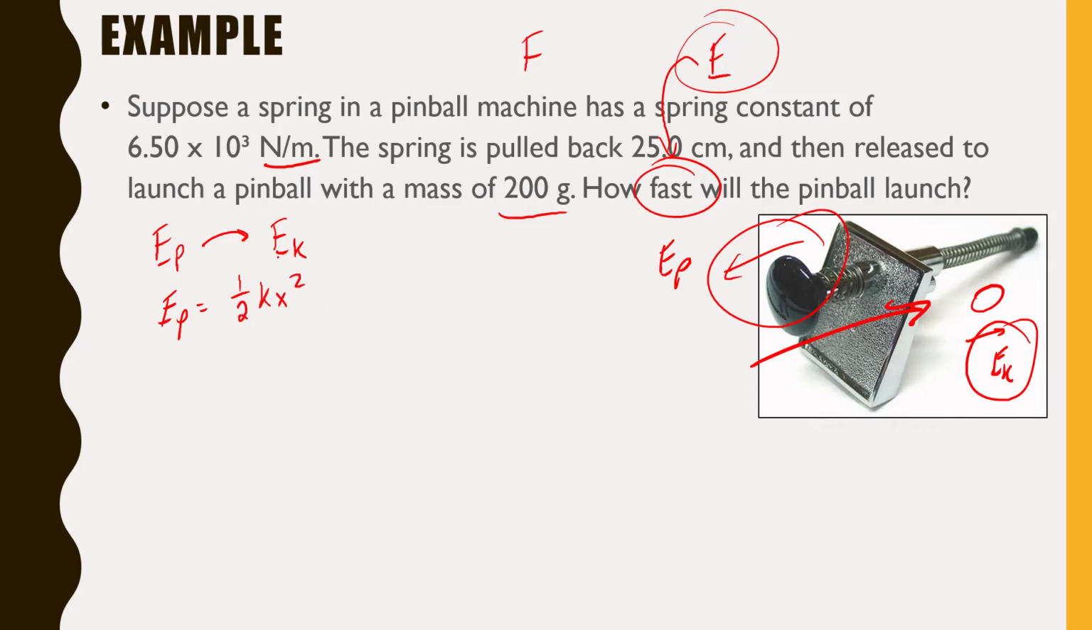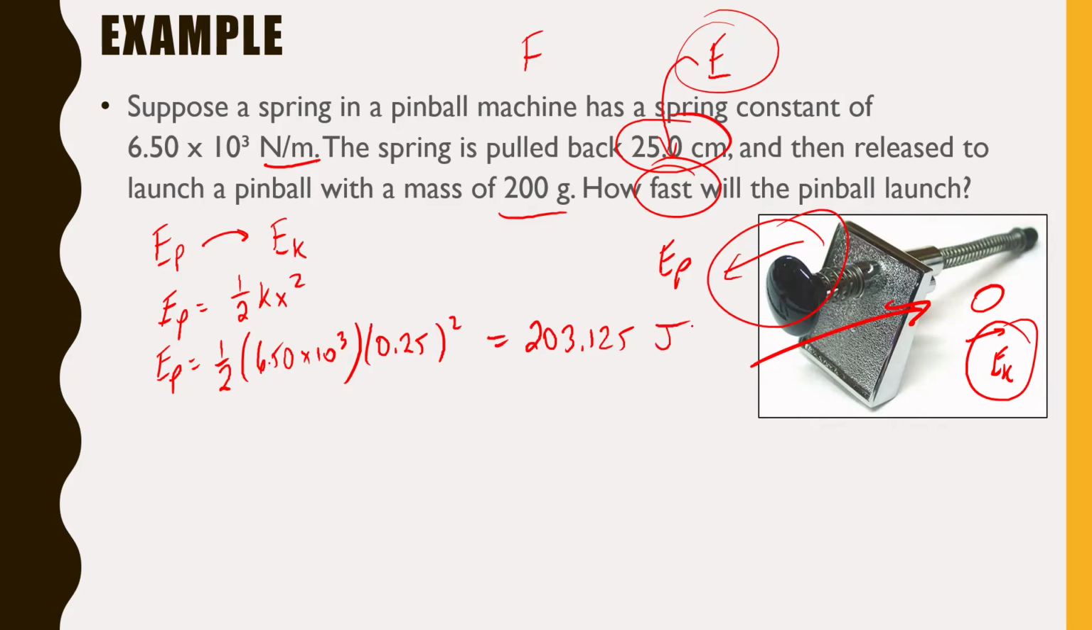As always, make sure your units are in base units. Newtons per meter are the base units for K, so don't worry about that. I'm more worried about my X. X, of course, is referring to how far you pulled the spring or compressed the spring if you pushed it the other way. That's 25 centimeters. But centimeters are not our friend here. We want to turn that into meters. Long story short, we're going to have EP equals 1/2 times K, which is 6.50 times 10 to the 3, times X, which 25 centimeters is actually 0.25 meters. And don't forget to square that. This is going to give us EP equals 203.125. And that's an energy, so the units on that would be joules.